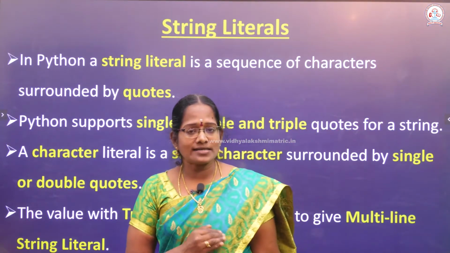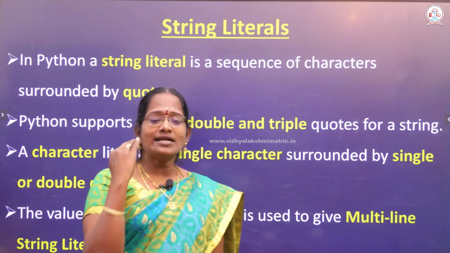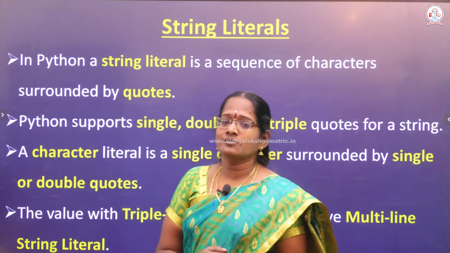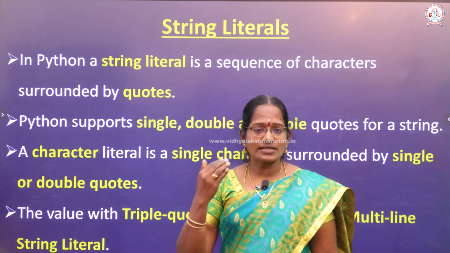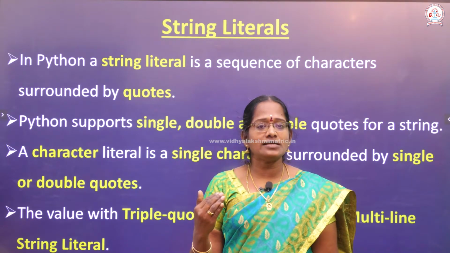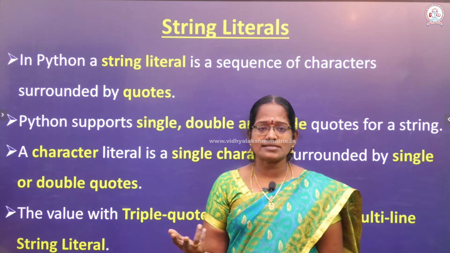Next, another literal is called the string literal. What is the meaning of string literal? A sequence of characters surrounded by quotes is called a string literal.